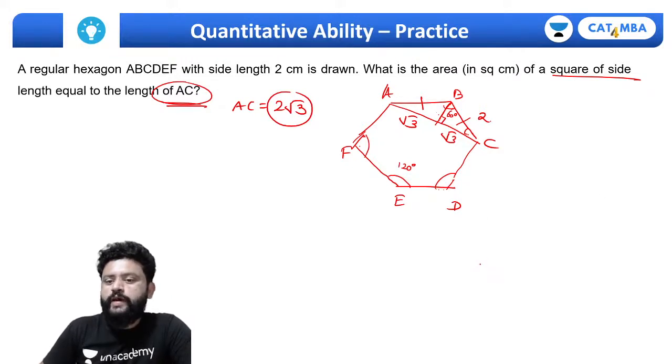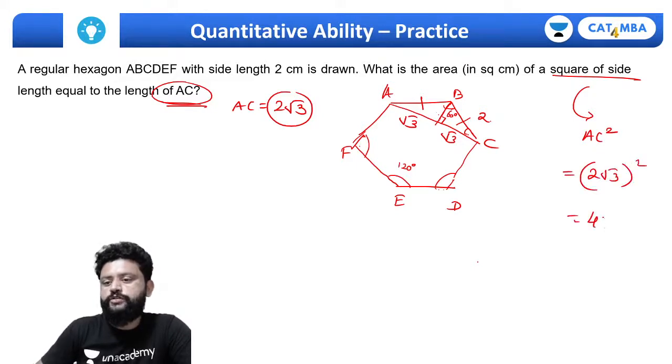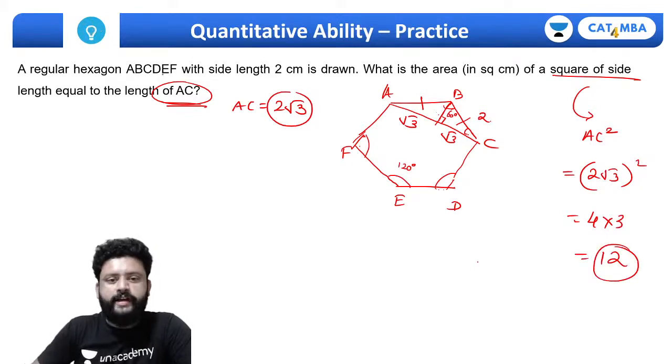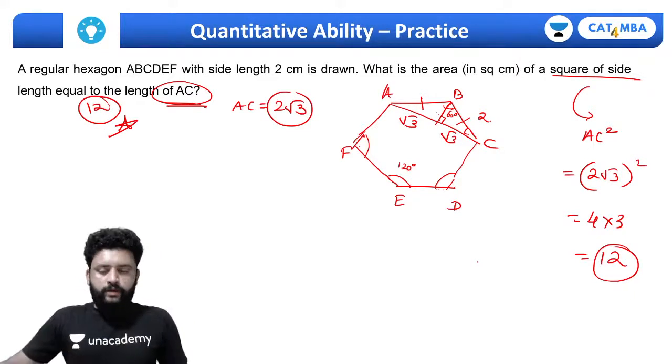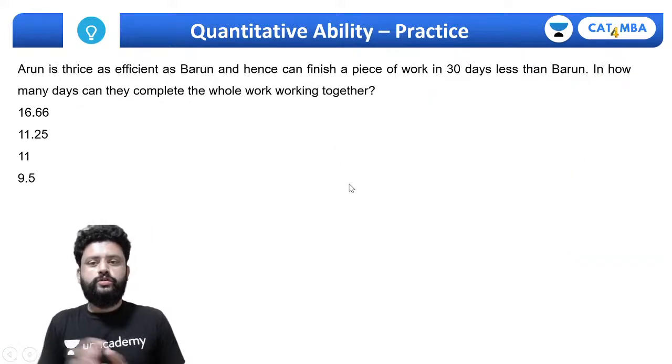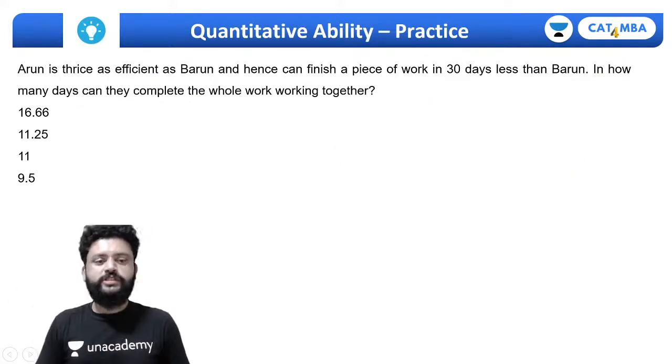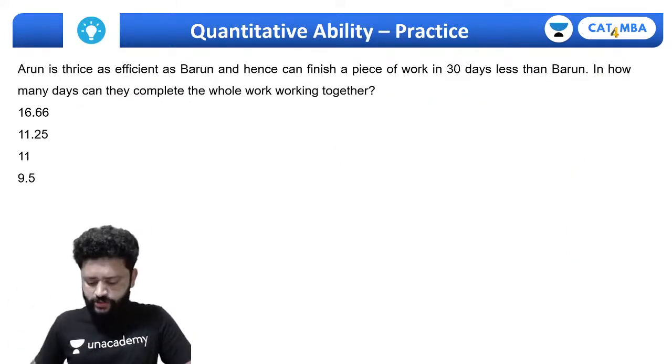And the area of the square will be AC square, which is nothing but 2√3 whole square. It is 4 into 3, which is 12. Correct? You got it correct? Answer is 12. Perfect. Okay, guys. So, sorry, we do have one more question. So let's quickly finish this last question.